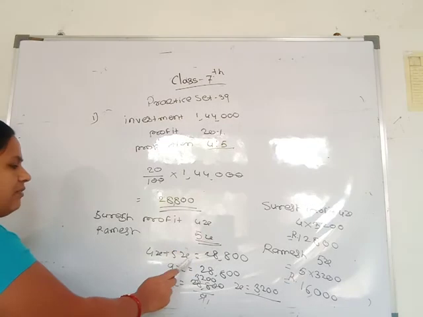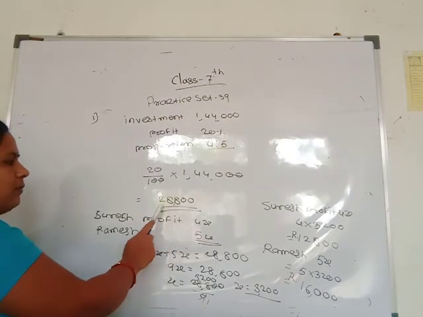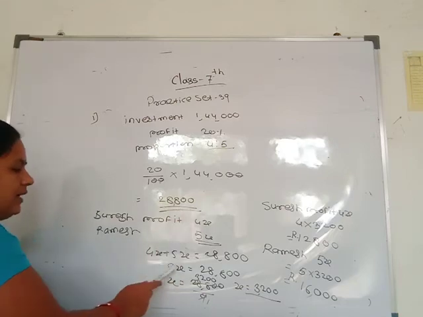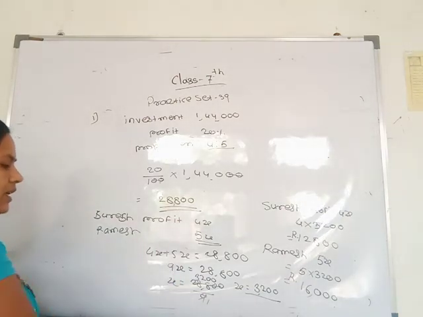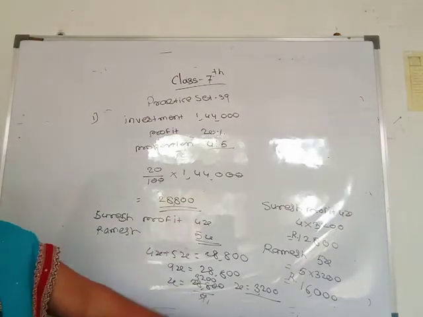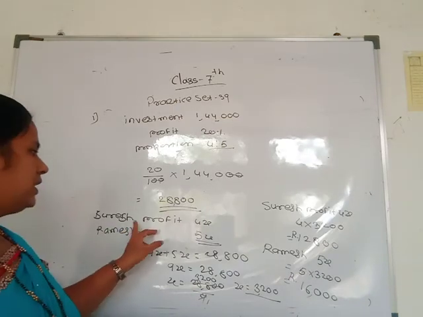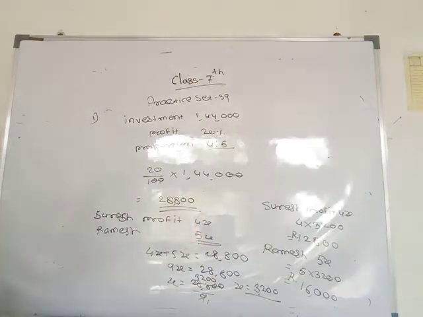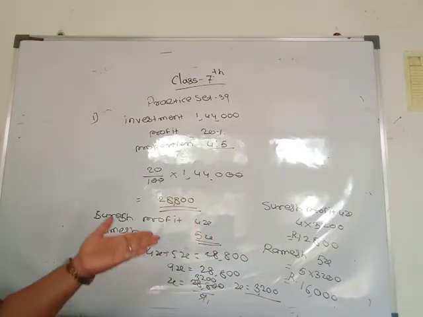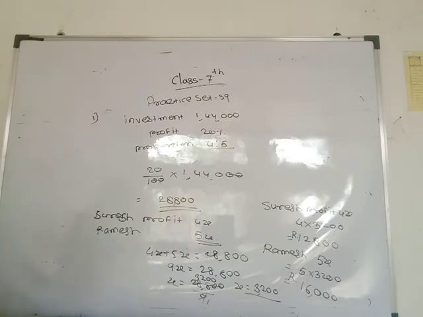Then 4x plus 5x is equal to the total profit 28,800, 9x is 28,800, and x is 3,200. Then write the profit separately: Suresh's profit 4x means 4 multiplied by x, where x is 3,200, and do the multiplication.